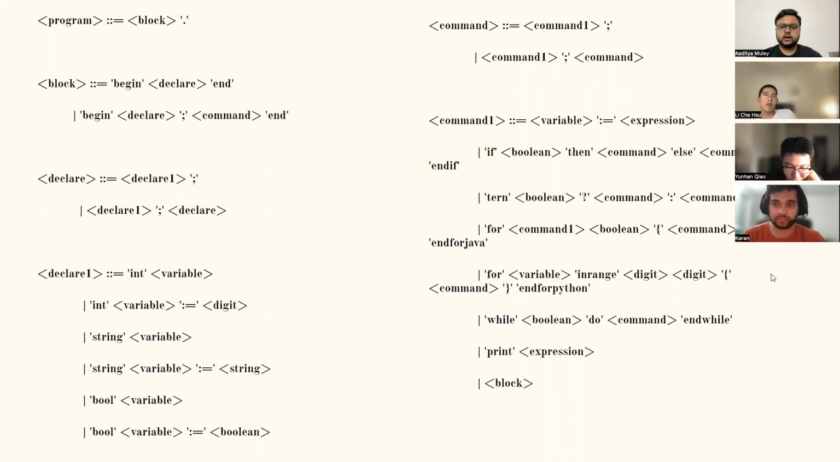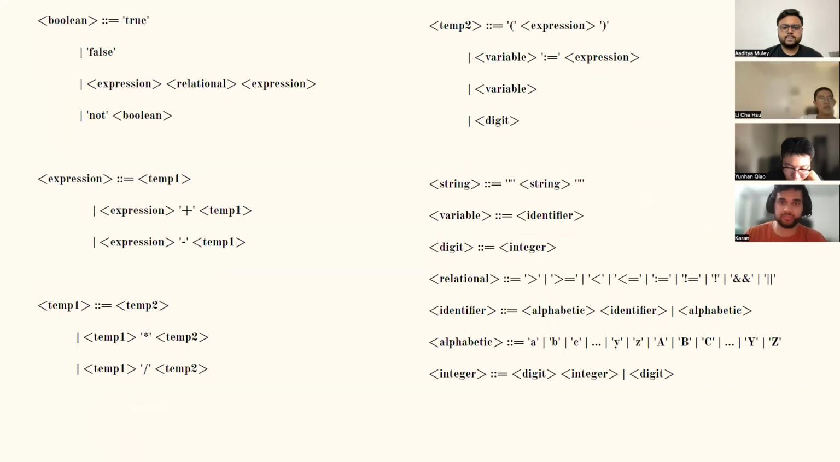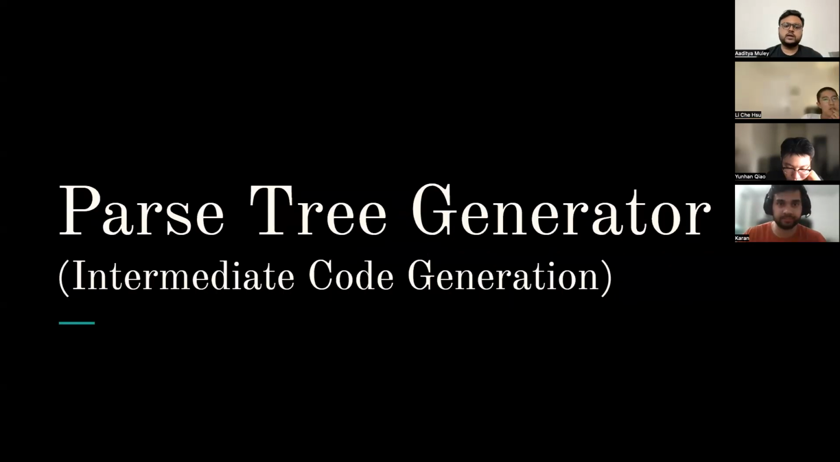And once we have declared our variables, we can execute any kind of commands on them, which is basically everything a program can do, including conditional statements, looping statements, regular assignment, or even just printing. So Karan, please just move on to the parse tree generator directly now. Right, the next slide, yeah.